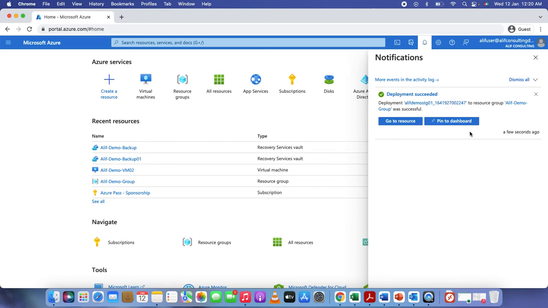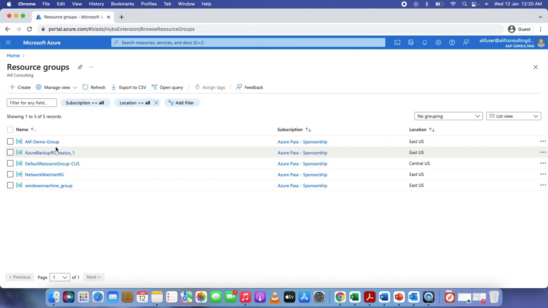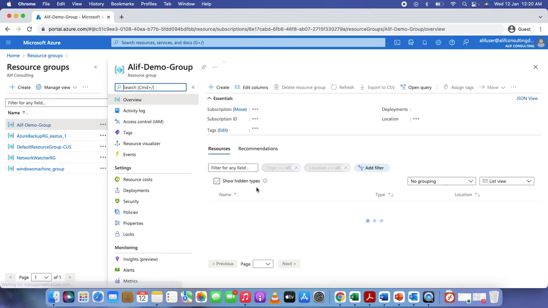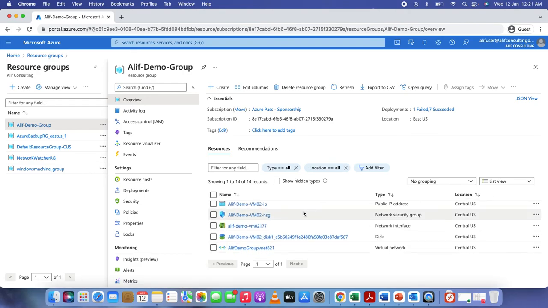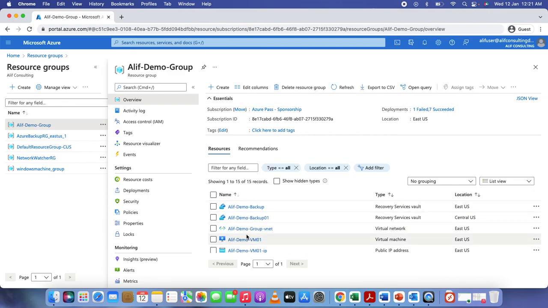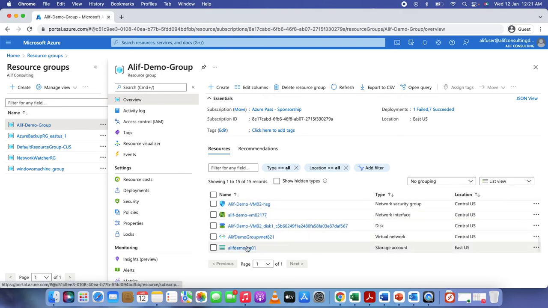Yep, now you can see my storage account has been created. Let me see if I can see the storage account. Okay, I can't see that yet in the resource group. So let's refresh this once. Now the account has shown up. So yep, here we have it.